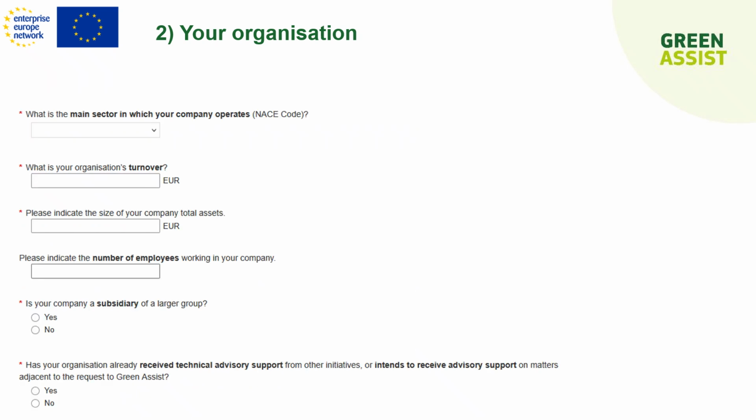The next questions on your organization have as objective to double check that you are effectively an SME. You have to have a turnover that is less than 50 million euro, a balance sheet less than 43 million euro, and less than 250 employees. If you are part of a larger group, the group must also qualify as an SME. And finally, you could also receive forms of support, but in this case, we want to make sure that they are properly identified.